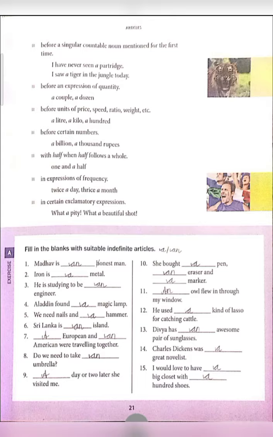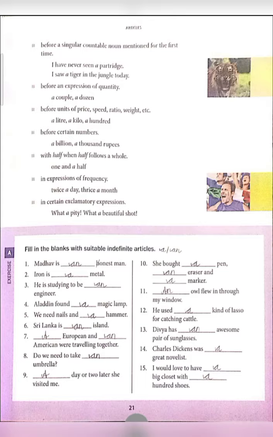Twelfth: he used a kind of lasso for catching cattle. Thirteenth: Divya has an awesome pair of sunglasses. Awesome begins with a vowel, that's why "an". Charles Dickens was a great novelist. Here we have used "a" because it is the first time we are going to learn about Charles Dickens. I would love to have a big closet with a hundred shoes. Both are consonants here, that's why, and it's talking about one thing, so we use "a" here.